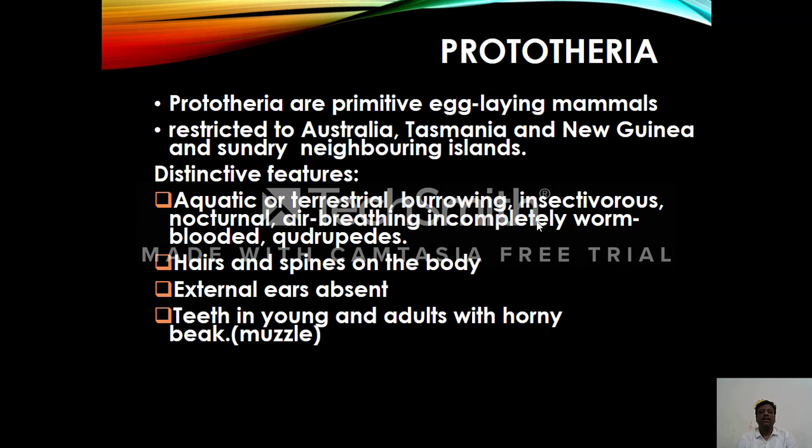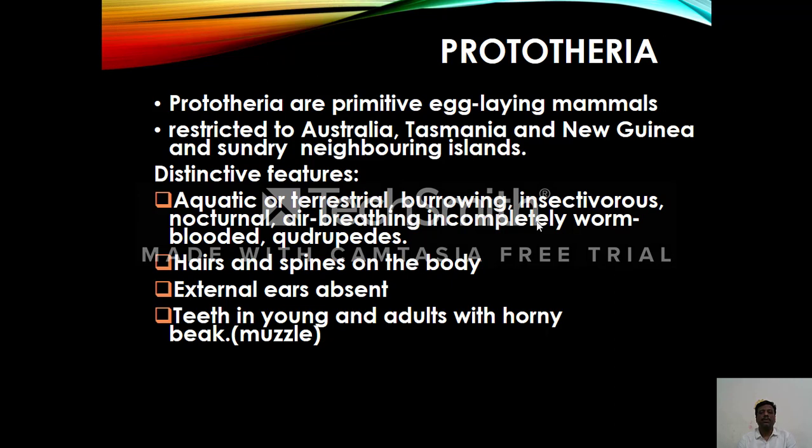So let's have a look at the distinctive features of Prototheria. These are aquatic or terrestrial, burrowing, insectivorous, nocturnal in habit, air-breathing, incompletely warm-blooded animals, and quadrupeds, meaning they have four limbs.